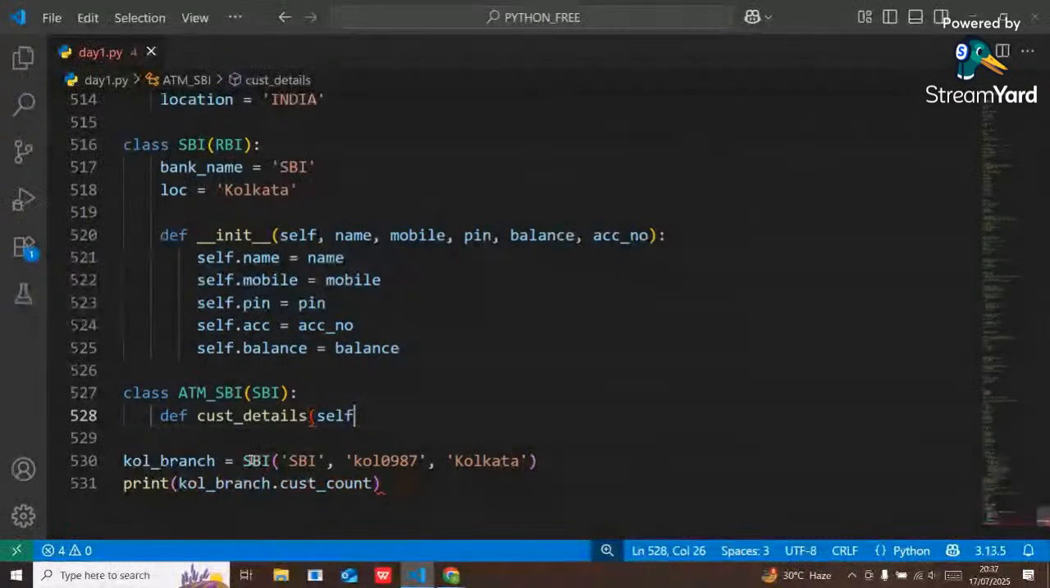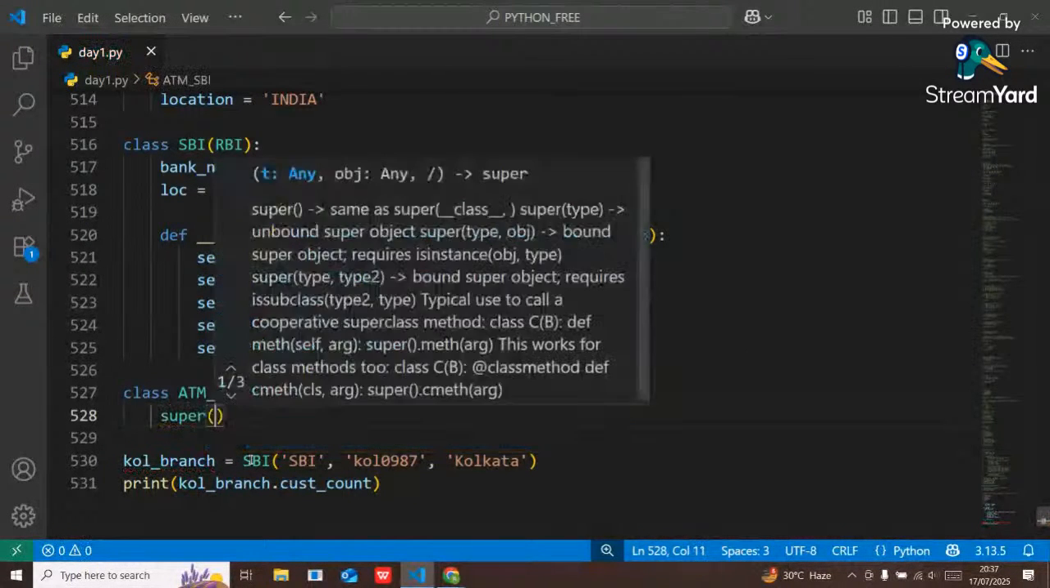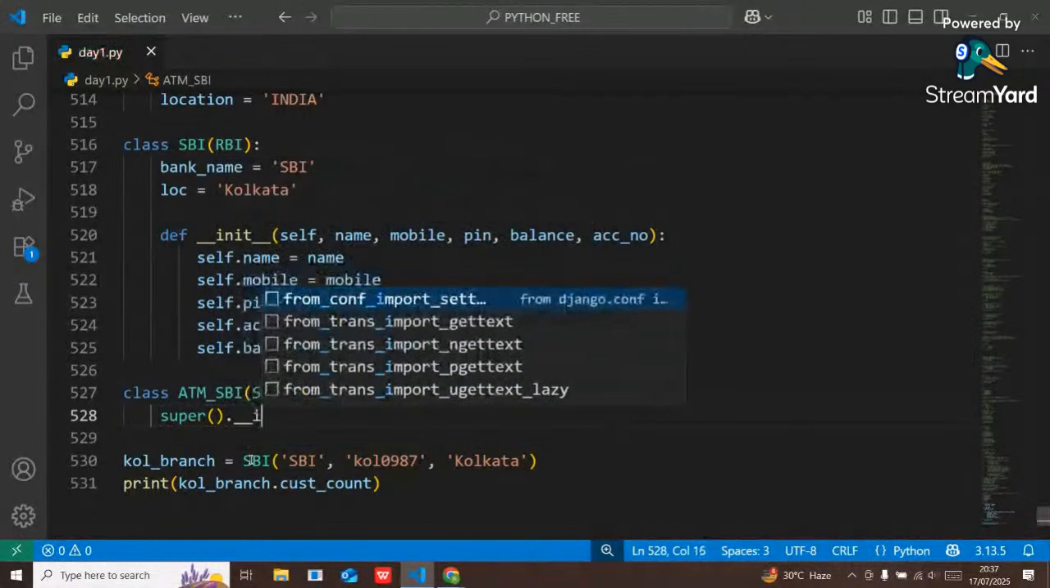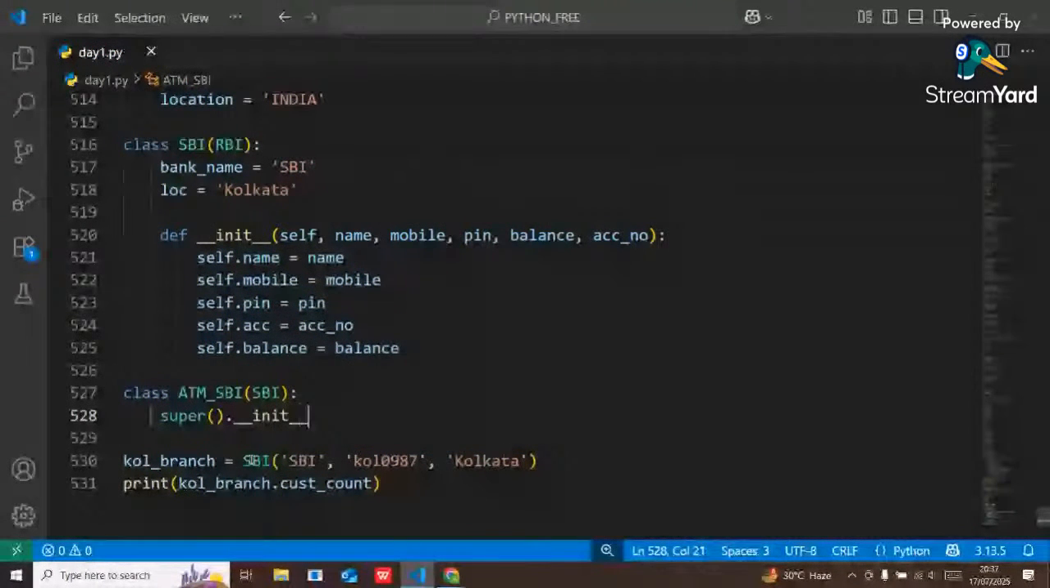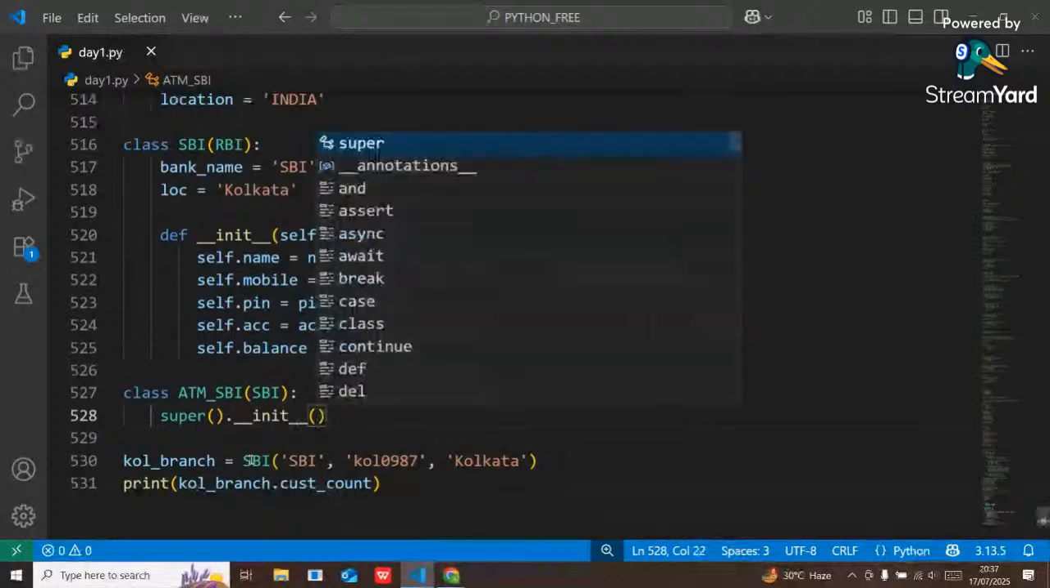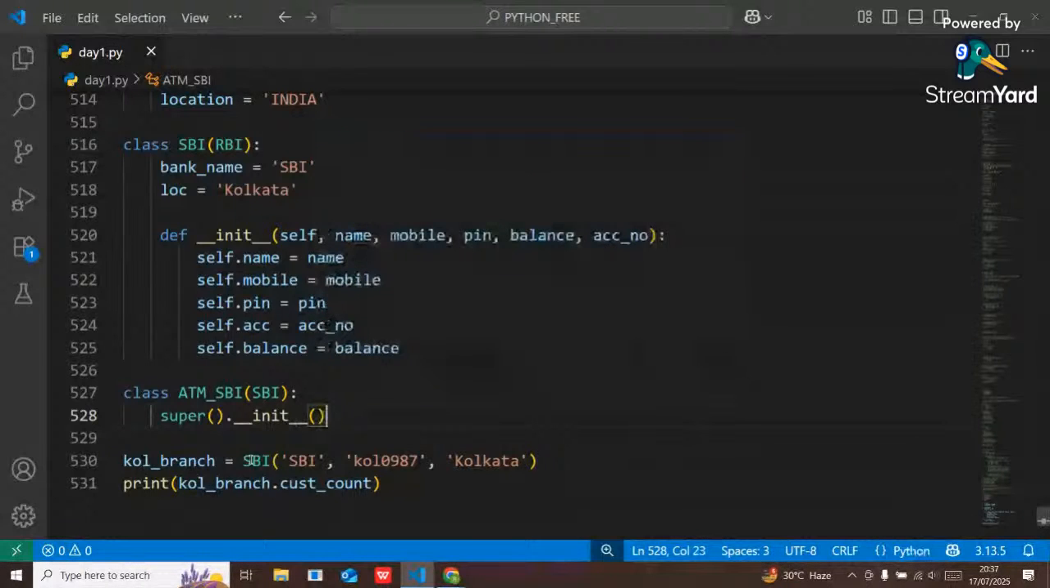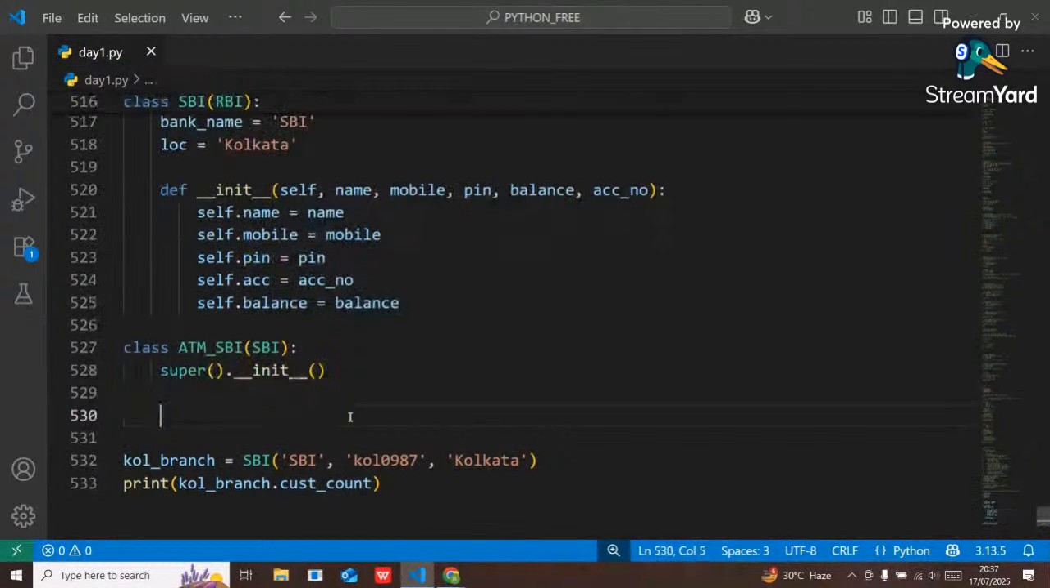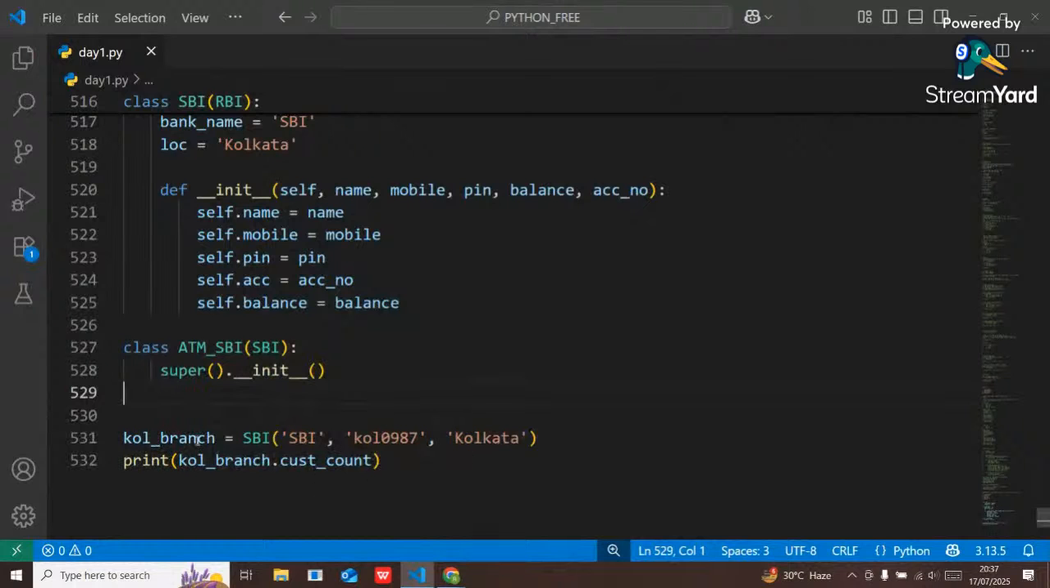But here, before that, I have to use the super keyword, dot underscore underscore init underscore underscore. Here I have to pass names. Okay, some issues are there, I think. It should call. Okay, let me create an object first.